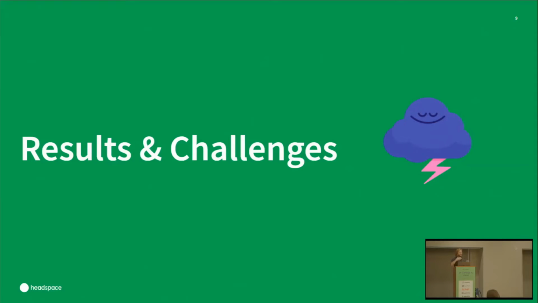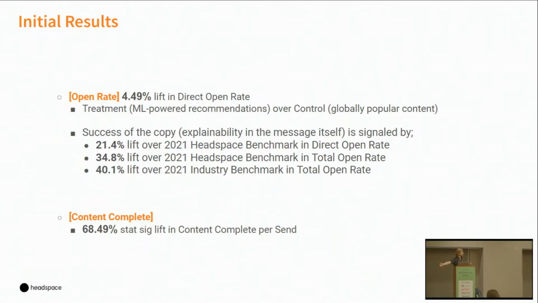Okay, when we ran this first experiment in production of serving those types of explainable recommendations via push, we got really awesome initial results. Look at these metrics, huge lift numbers in things like open rate. That means our copy, our language probably felt really good and made people want to open these messages more than typical messages. Maybe that's the personalization. We've been testing that. We also got this crazy lift number in terms of a very specific metric, content complete %. Let me define that really quick. That is treatment, meaning ML-powered notifications, over control, which is globally popular content, in terms of how often people completed something for each notification sent. So it's hyper-specific, but it was super exciting.